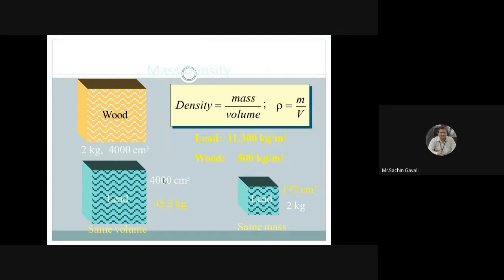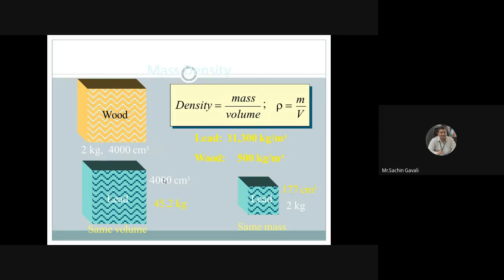So depending on that, these are the examples we have to solve. One example is that lead has a density of 11,300 kg per meter cube. Wood has a density of 500 kg per meter cube.